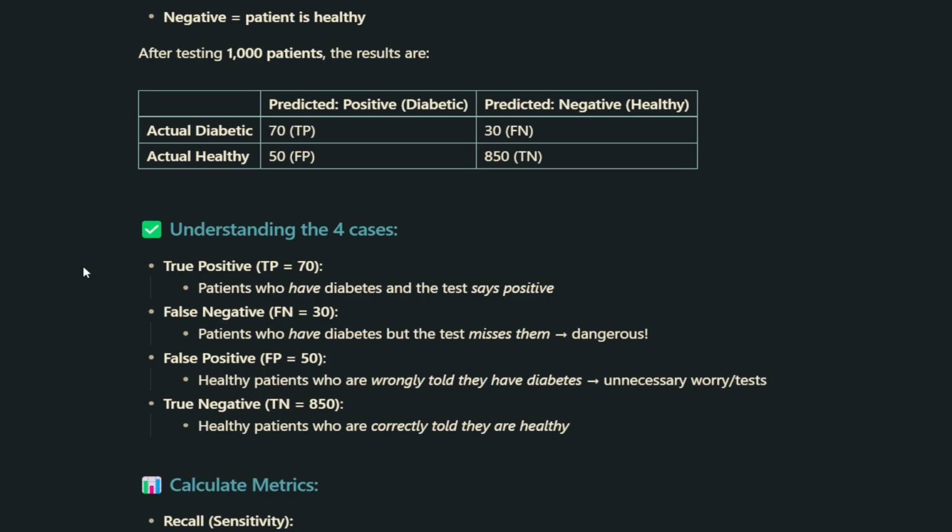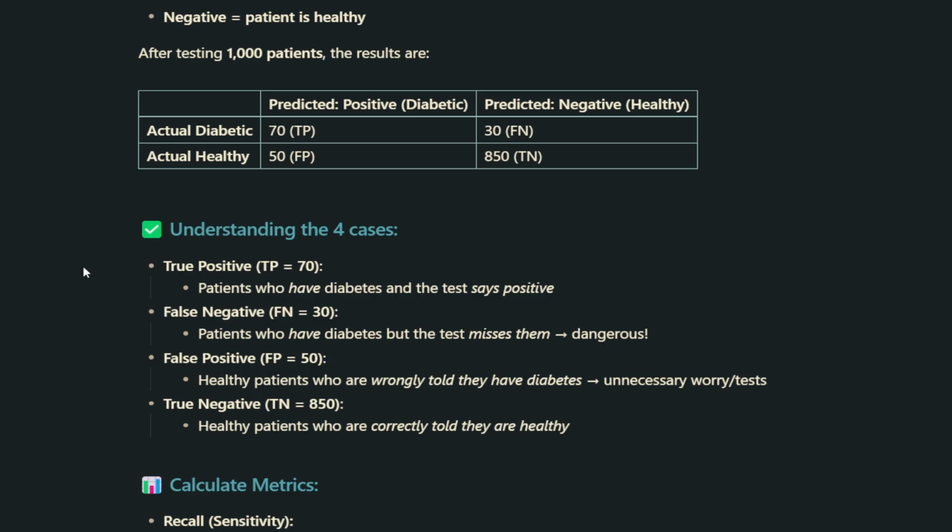False negatives, 30. These patients actually have diabetes, but the test missed them. This is dangerous because they won't get the treatment they need. False positives, 50. These are healthy patients who were wrongly told they might have diabetes. This causes unnecessary stress and extra tests. True negatives, 850. These are healthy patients correctly told they are healthy.